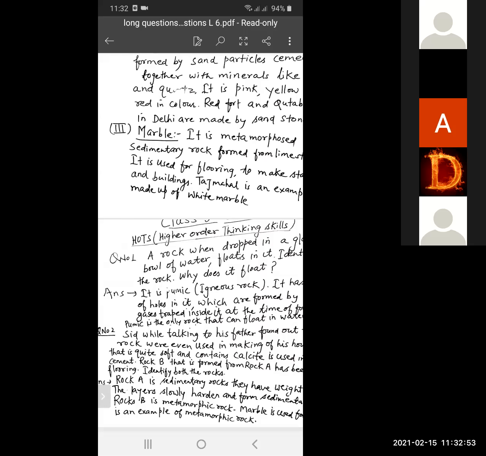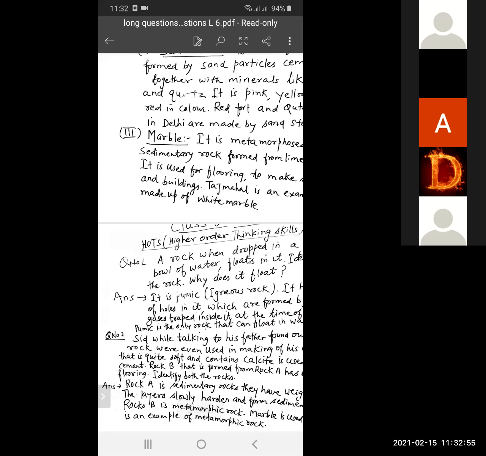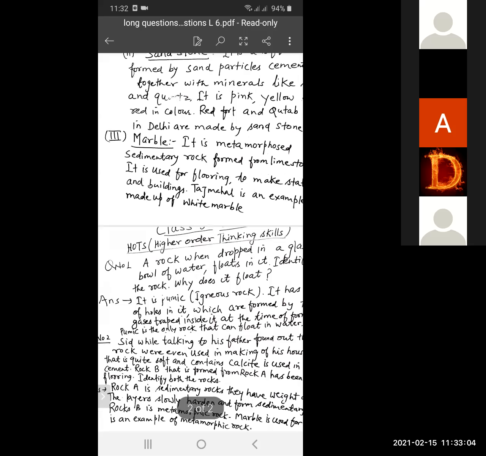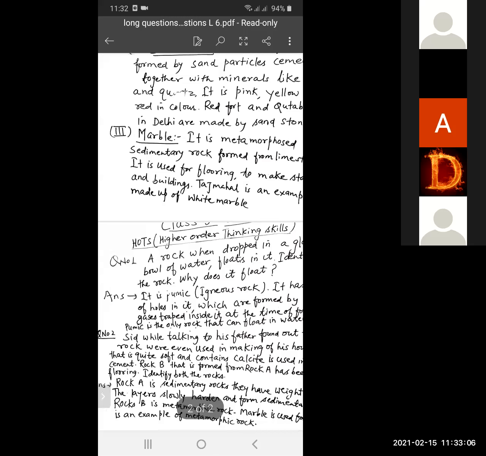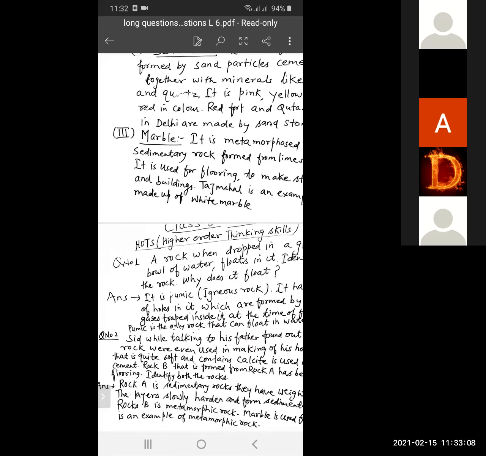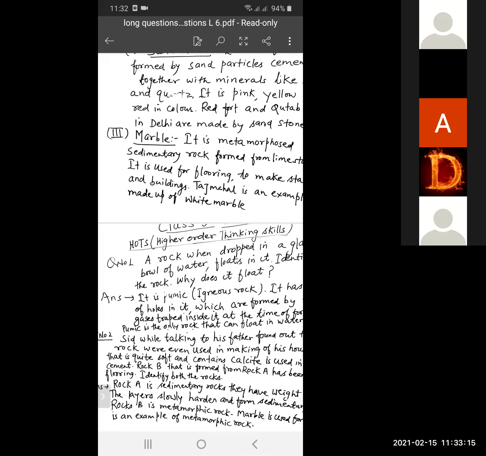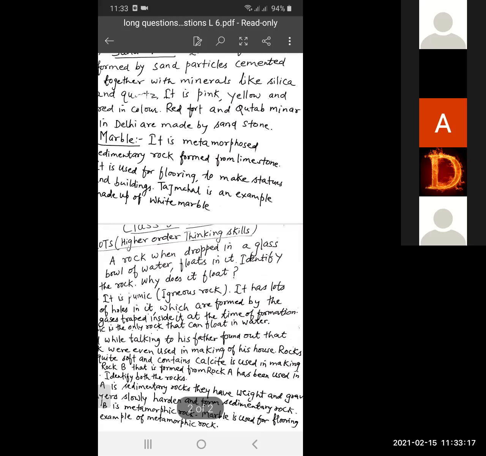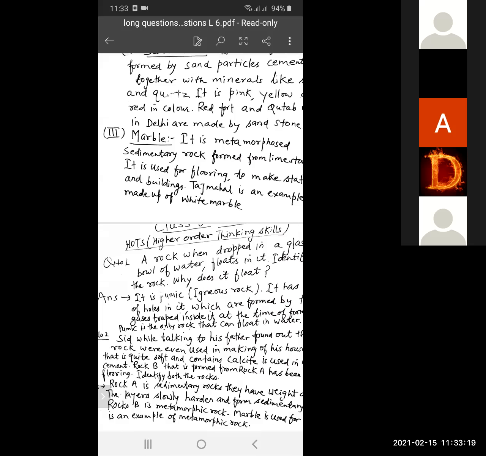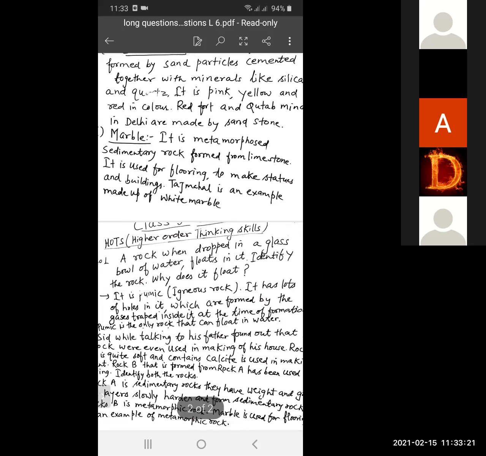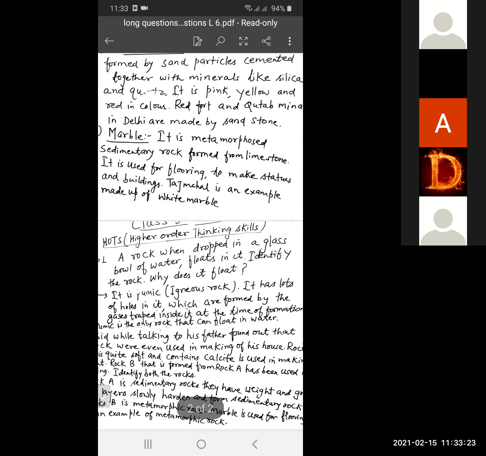This is the question. Now I'll read out the answer, students. Rock A is a sedimentary rock; under weight and gravity, the layers slowly harden and form sedimentary rocks. And rock B is a metamorphic rock. Marble, used for flooring, is an example of a metamorphic rock.